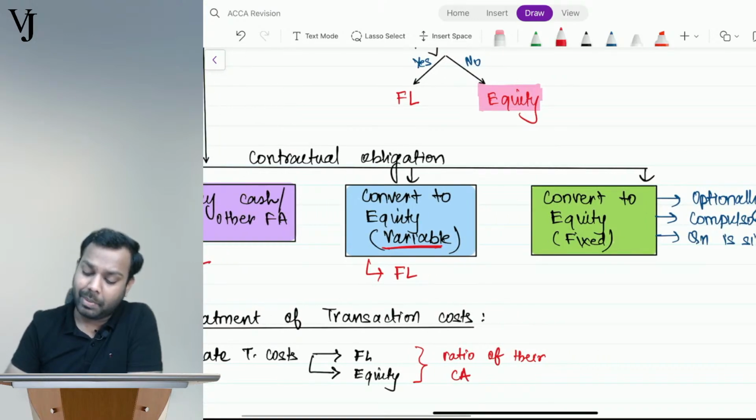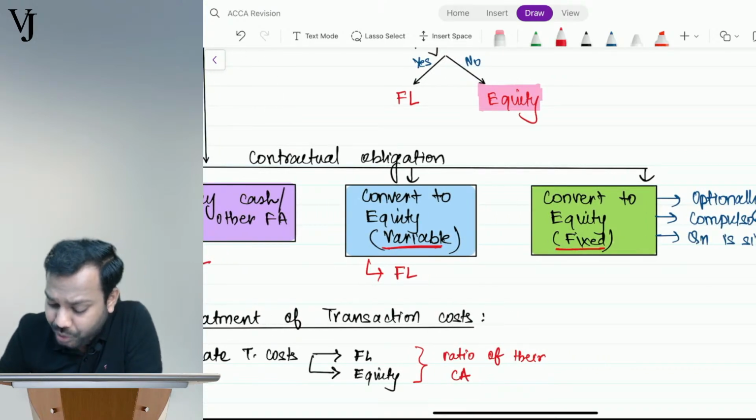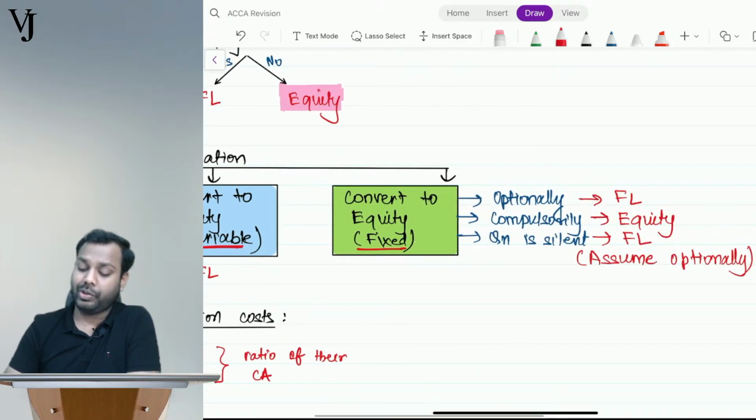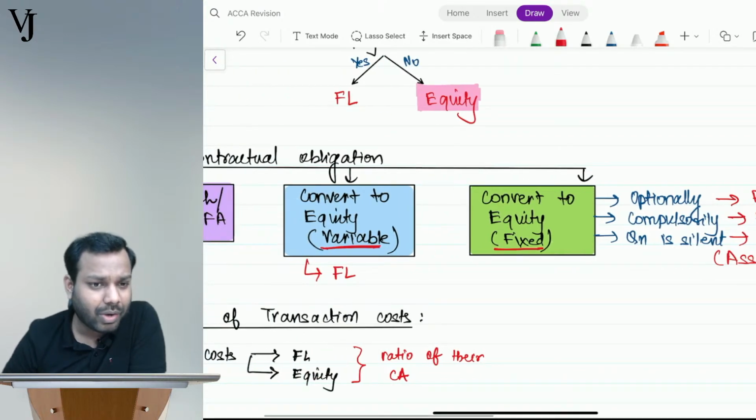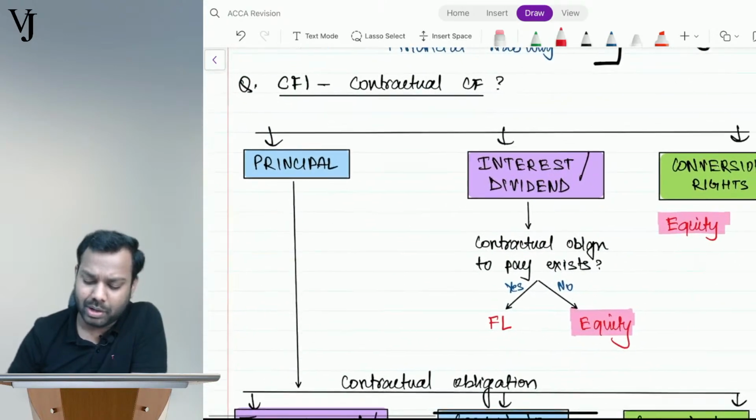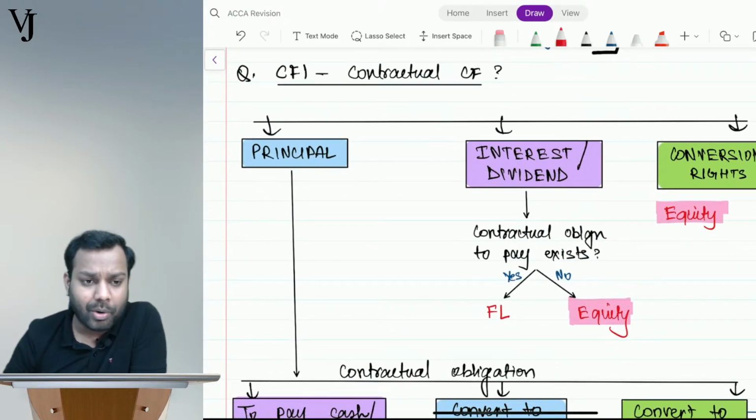Now, if it is convertible to equity and the number is also fixed, now we have to assess again three things. Neha, compound? How come compound? This instrument wholly is compound. For a compound instrument, we are discussing things.